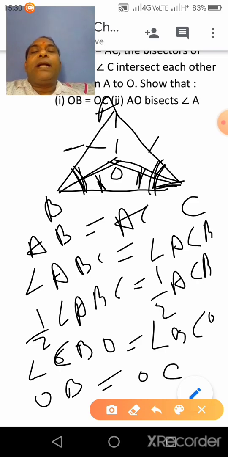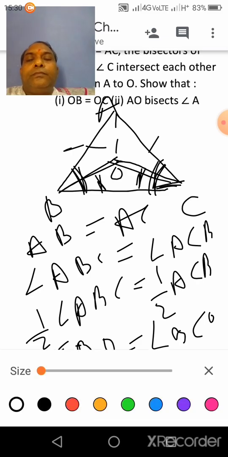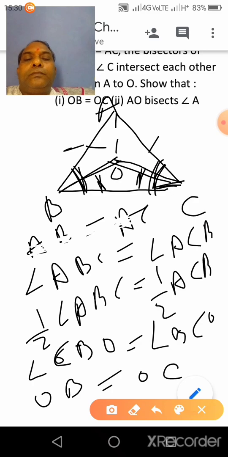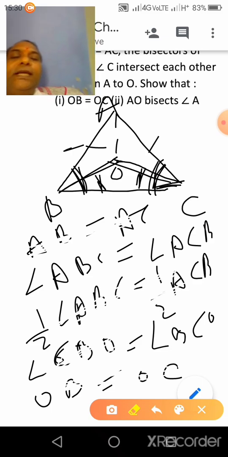Now in the second part, we have to prove AO bisects angle A. So now see again.